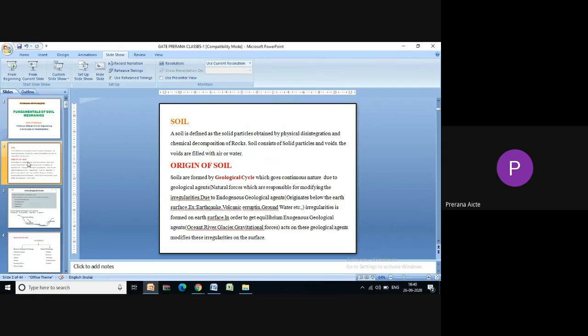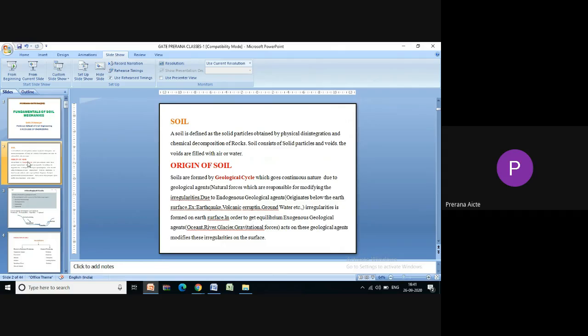A soil is defined as the solid particles obtained by physical disintegration and chemical decomposition of rocks. Physical disintegration means only the size reduces: large rock fragments are converted into small pieces due to mechanical breakdown of rock particles.